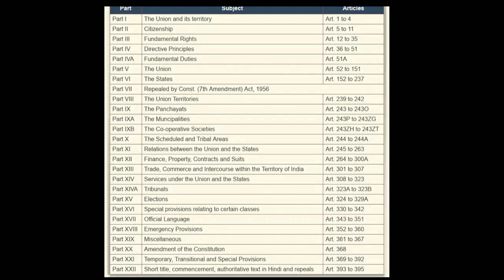Now, what if these services people also have problems because they are part of the administration? Who will look after their problems? They cannot go directly to a general court for their administrative problems. Therefore, a specific kind of tribunal has been mentioned in Part 14A of the Indian Constitution: the part on tribunals, with administrative tribunals and some other specialized tribunals or judicial structures which deal with special kinds of matters.